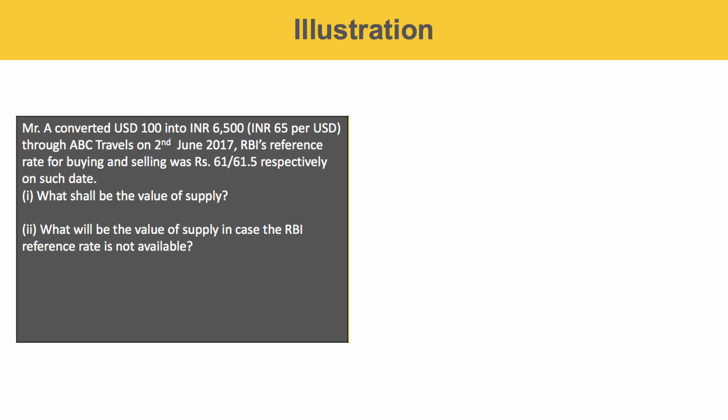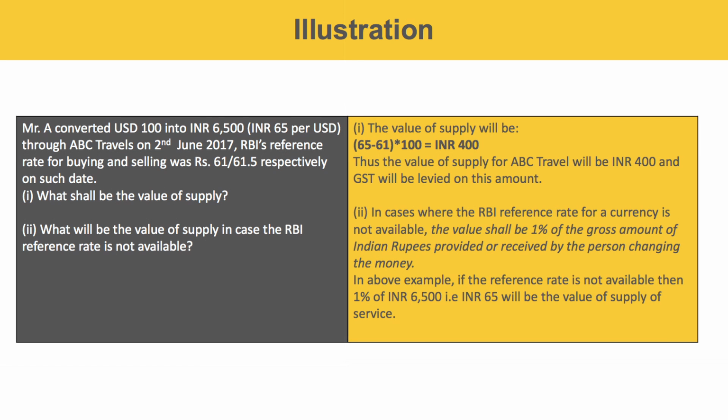Let's take up an example. Mr. A converted 100 USD into 6,500 INR, at 65 per USD, through ABC Travels on 2nd June 2017. RBI's reference rate for buying and selling was 61 and 61.5 respectively on that date. Now, what shall be the value of supply? The value of supply will be 65 minus 61, into 100, that is 400 INR. Thus, the value of supply for ABC Travels will be INR 400, and GST will be levied on this amount.